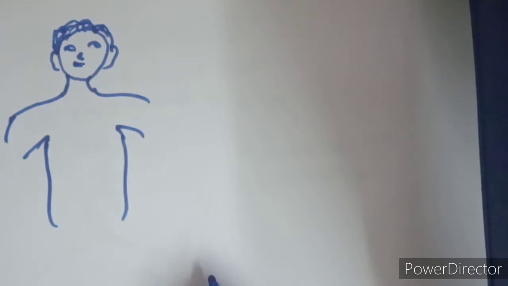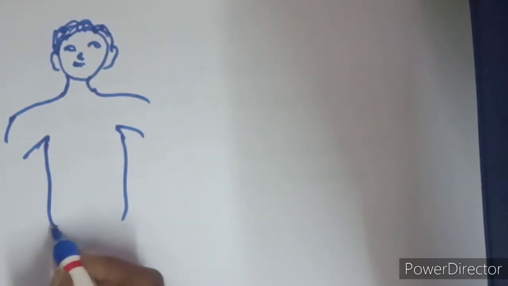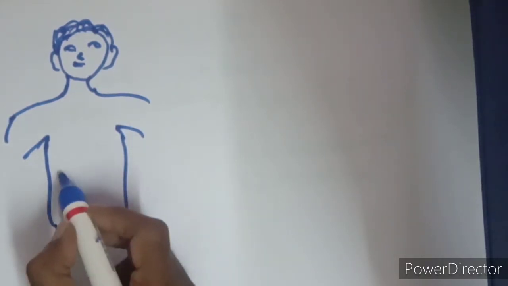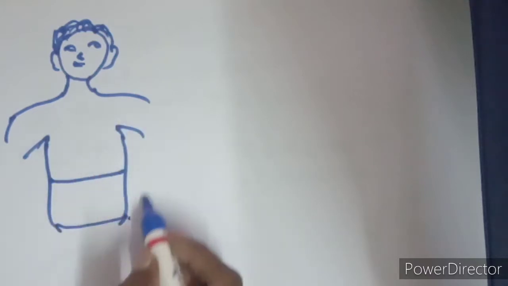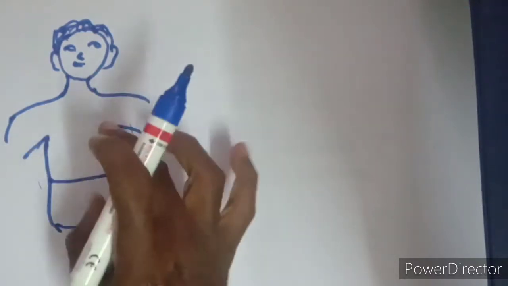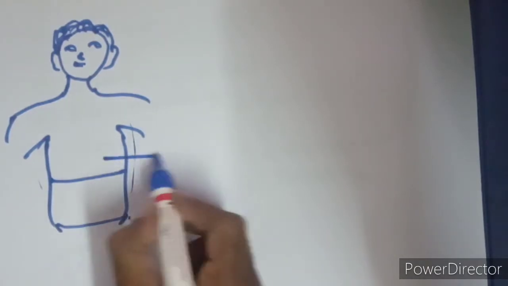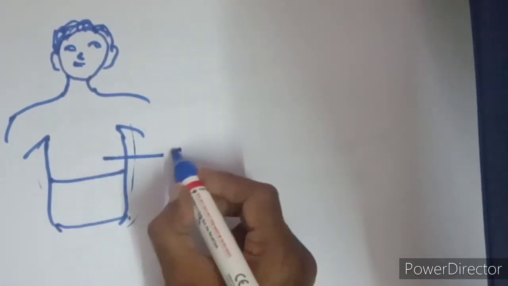In this, so this is the total trunk. In this trunk, there are 2 parts. The first part is called the chest cavity.